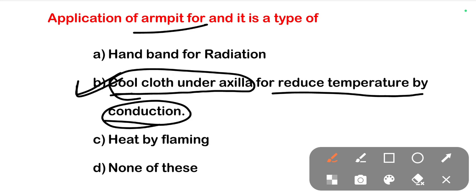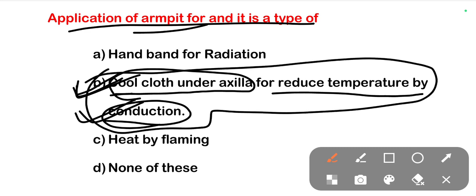So we have the two answers here. So we have the two questions and two answers. So the single option is having the two answers.